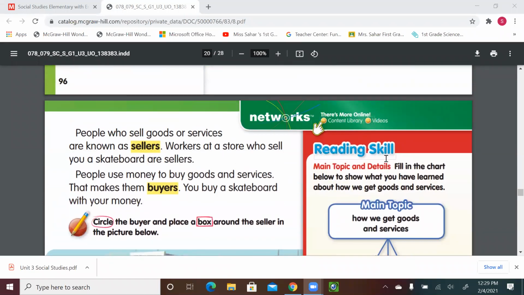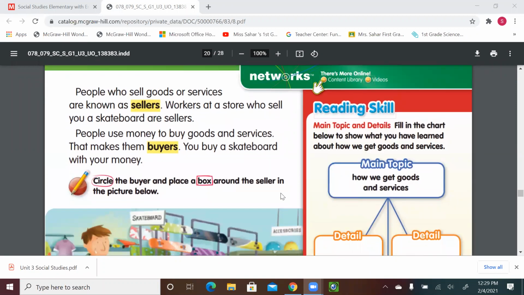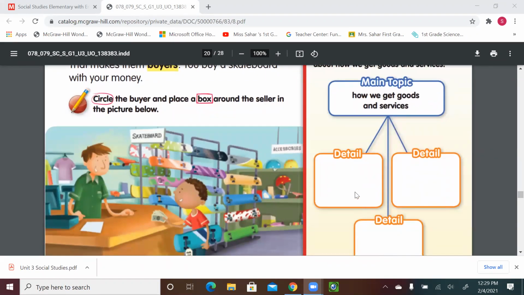Let's see this reading skill, main topic and details. Remember, we always cover this part, main ideas or main topic. What's the topic talking about? And then you add details. So main topic and details, fill in the chart below to show what you have learned about how we get goods and services. So the main topic is how we get goods and services. That's the main idea. That's what the selection is about. The details, okay, what did we learn? We learned about buyers, we learned about sellers, and we learned about producers.